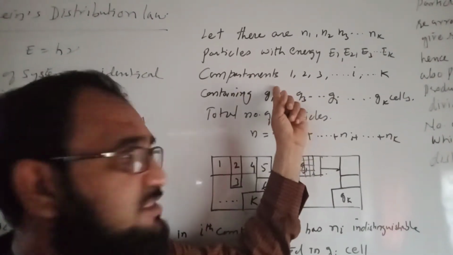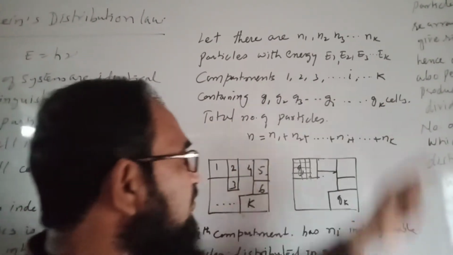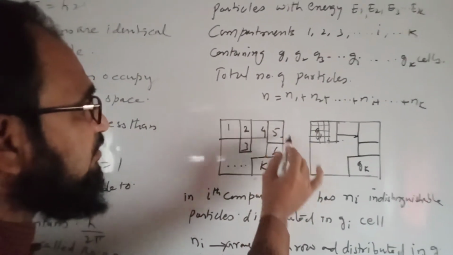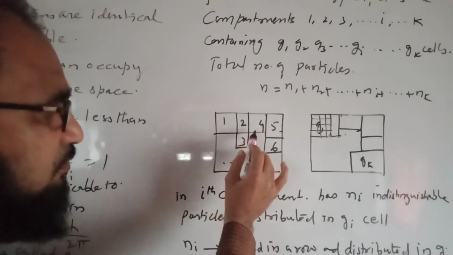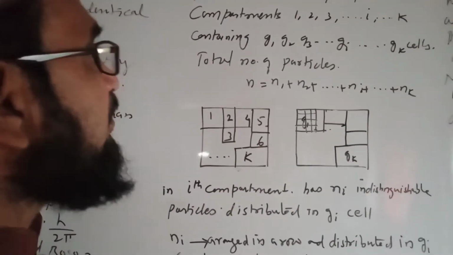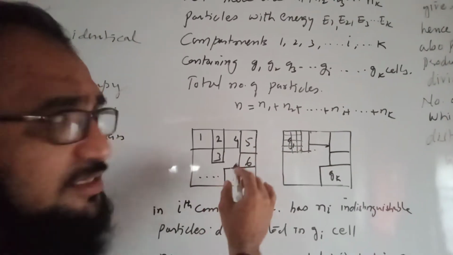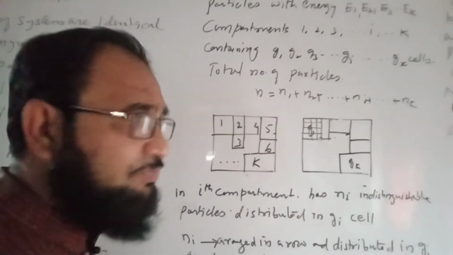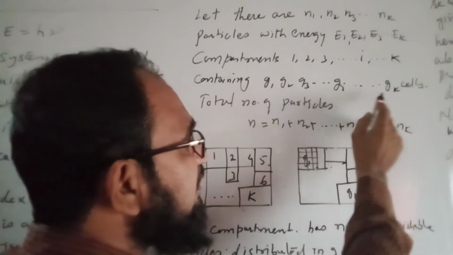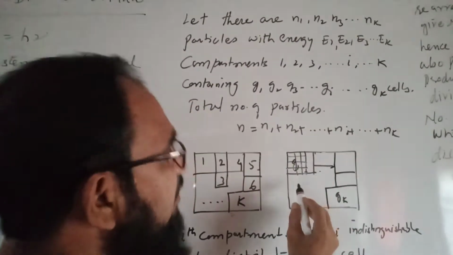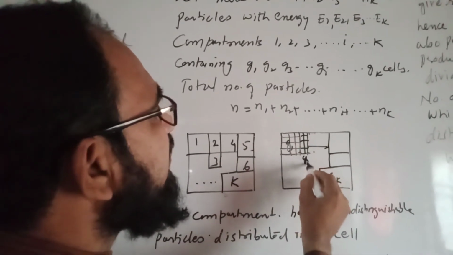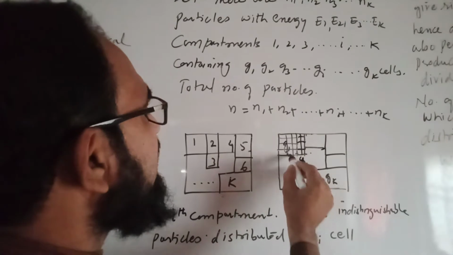The compartments are from 1 to k. Suppose there are different compartments 1, 2, 3, 4, 5, 6, and so on up to k. Now in these compartments there are smaller cells. Let us call them G1, G2, G3, G4, Gi and Gk.